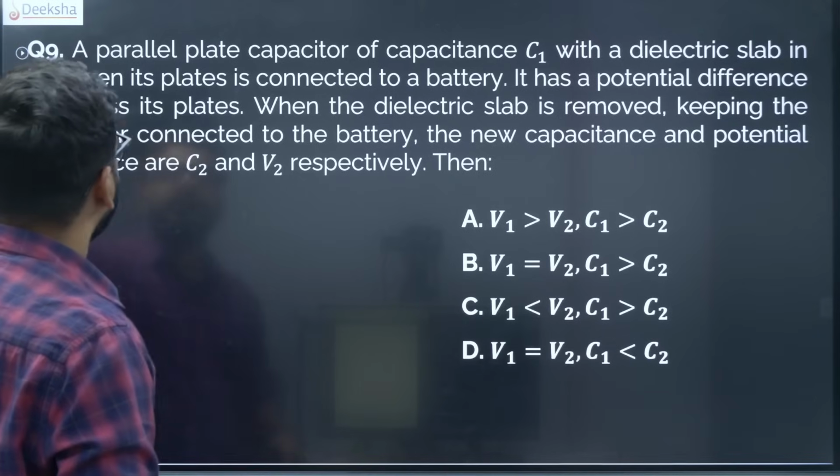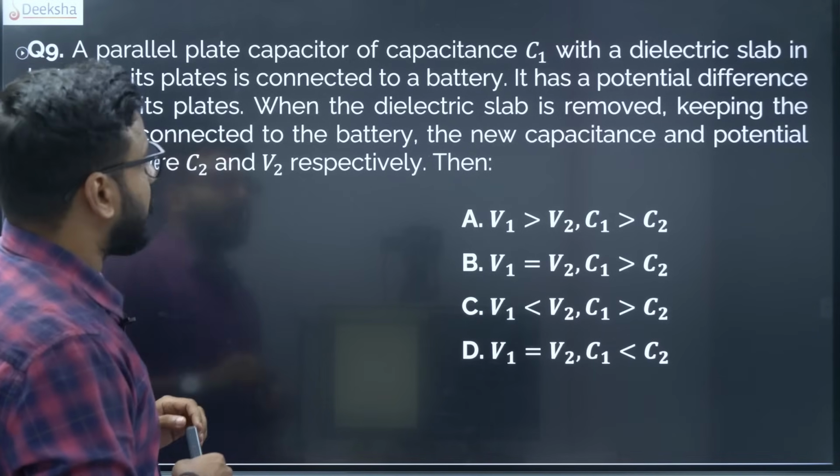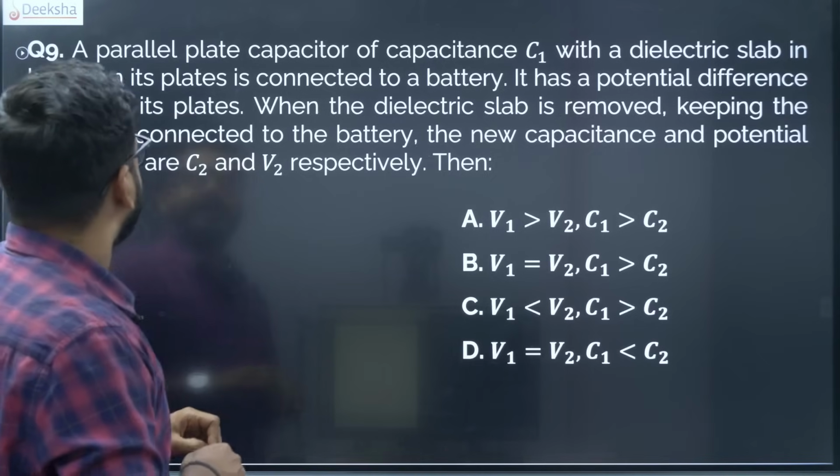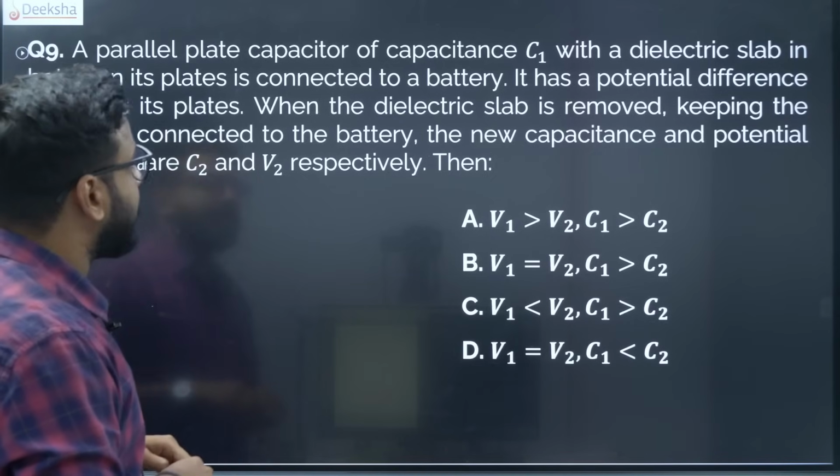Now let us look at the next one. A parallel plate capacitor of capacitance C1 with a dielectric slab in between its plates is connected to a battery.